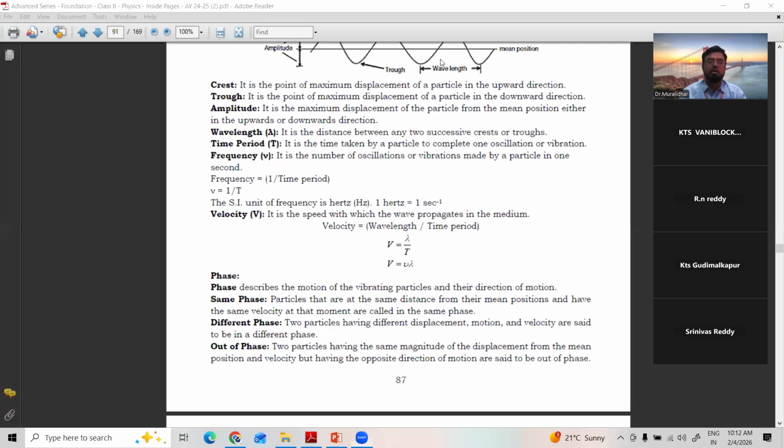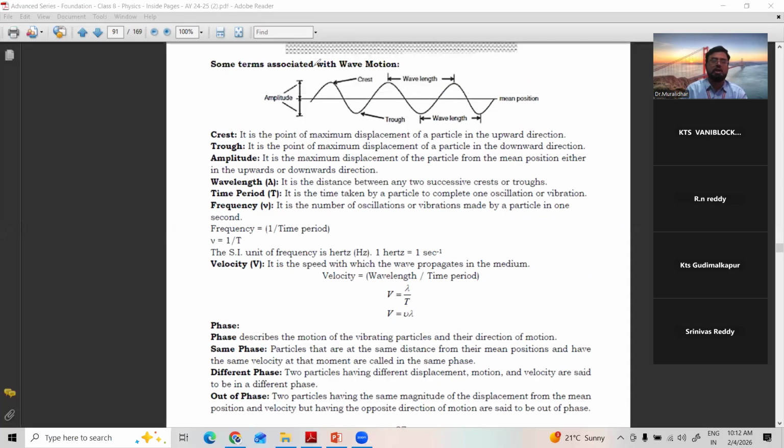See, if you draw a line here, to draw a line to the wave and downwards also, see, a few particles are in the same line. They are said to be in the same phase. They are in the same phase means they are lying on the same plane. The particles which are in the same plane are said to be in the same phase, which indicates the motion and direction of the particles.